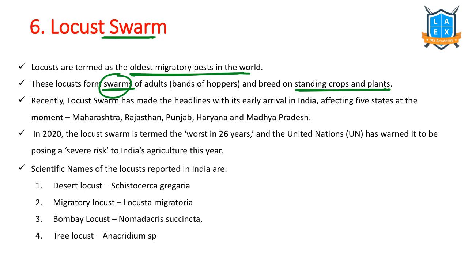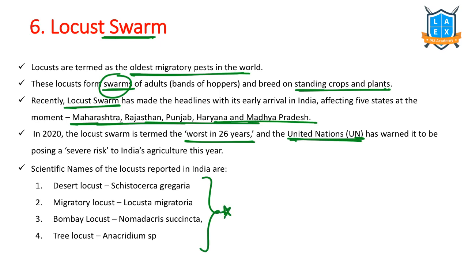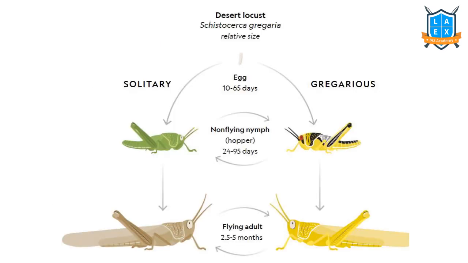Recently we have experienced this locust swarm, and they have impacted the agricultural fields of Maharashtra, Rajasthan, Punjab, Haryana, Madhya Pradesh. And the United States has termed it the worst in 26 years. There are various types of locusts. This is the life cycle of the desert locust that is very famous, and this is what we have experienced.